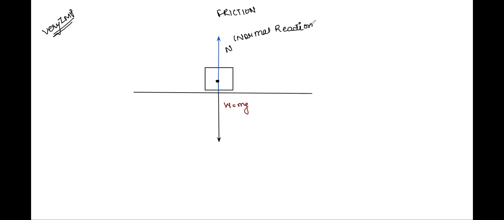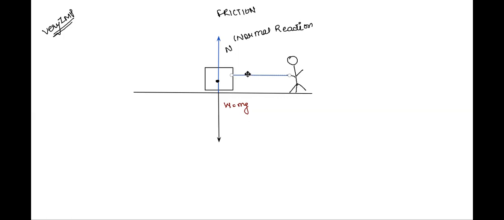So this is the condition when a body is just kept on a table. Now you come here, you stand here, and you want to pull this object. So you take a rope in your hand, let's say this blue color rope, and you start pulling it. So you're actually applying a force on it.